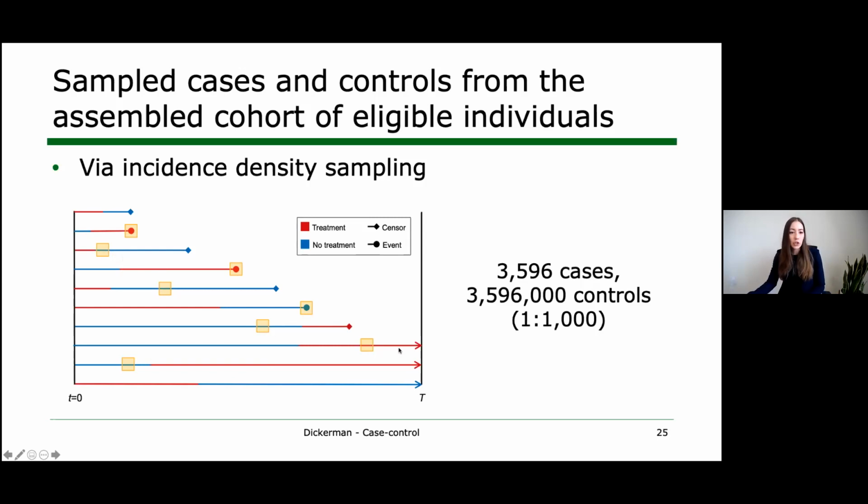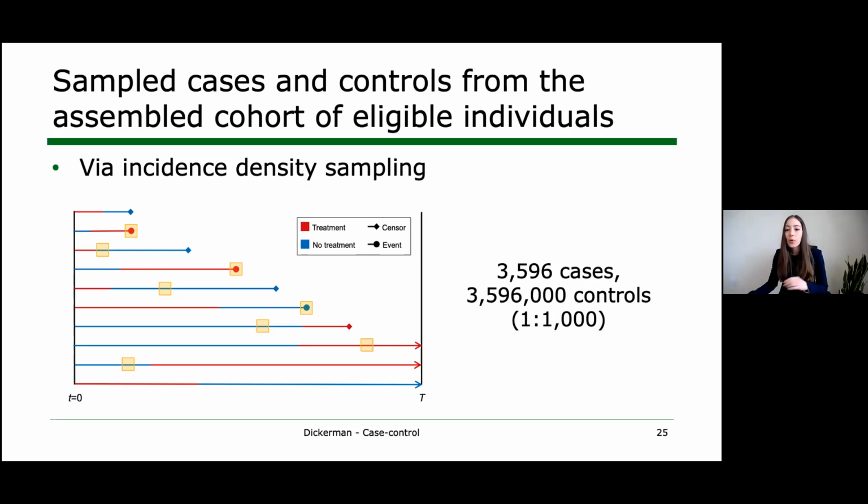And so these controls were people who were alive, under follow-up, and free of colorectal cancer at the time of selection. In this case, we picked 1,000 controls per case just to minimize any differences due to random variability when we were then going to compare our effect estimates from the cohort analysis and the case control analysis. But of course, case control studies are typically based on a much smaller number of controls.